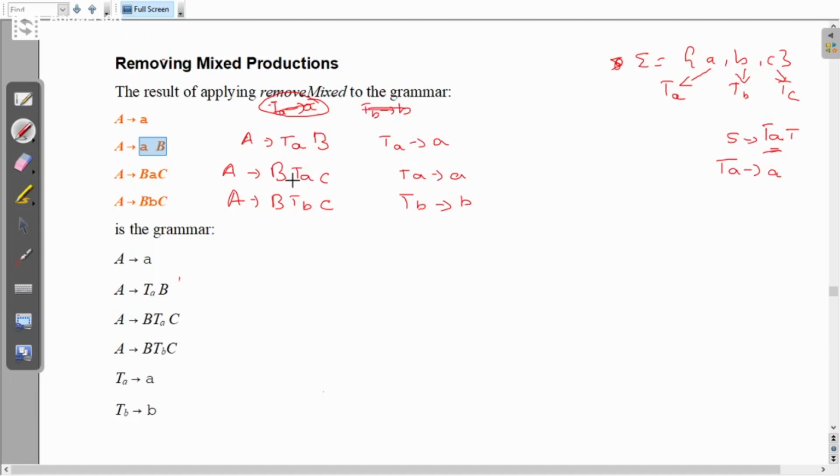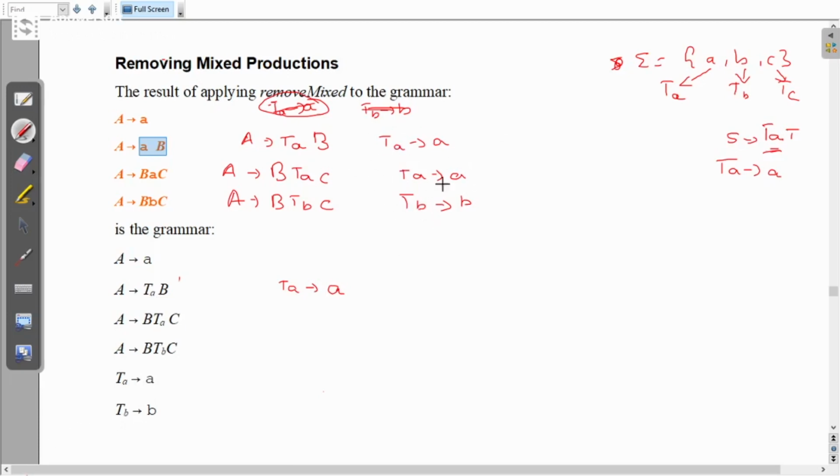So now I will add again A gives TA B. Then TA I will remember holds A. Next, BAC will give you B TA C. Next BBC, B TB C. And TA will give you A, and TB will give you B. So this is what I did.